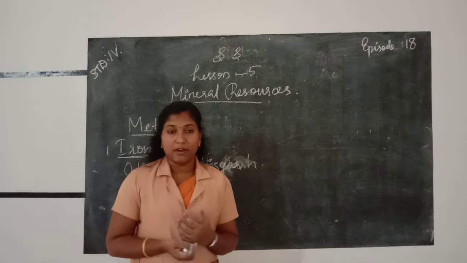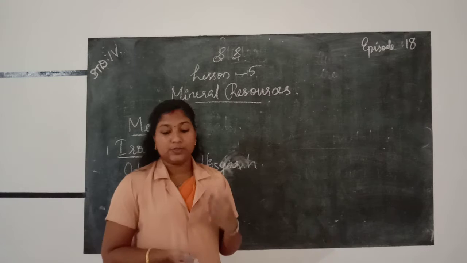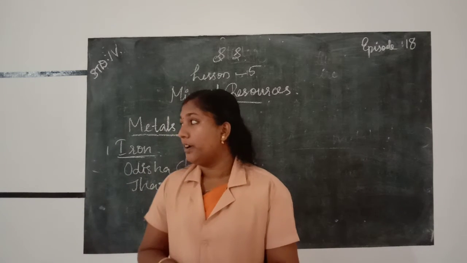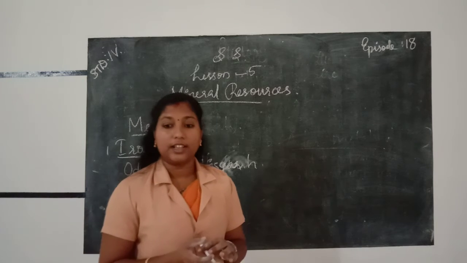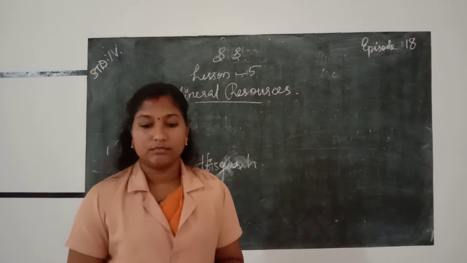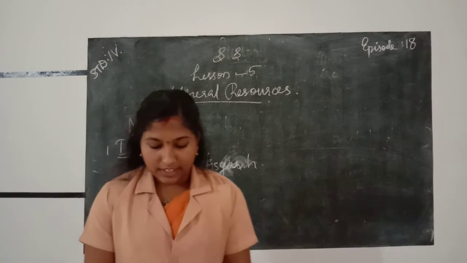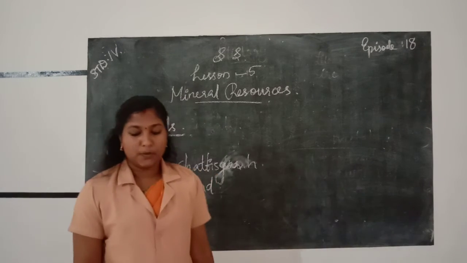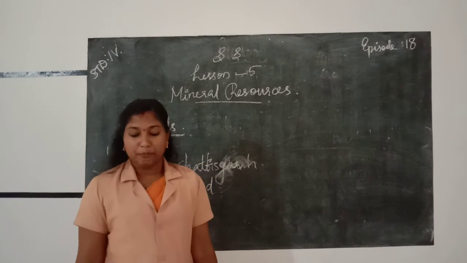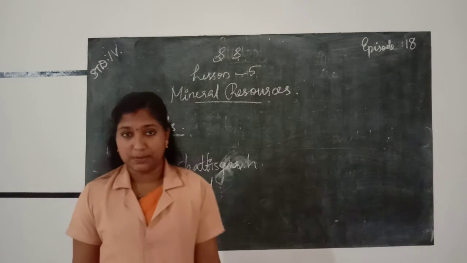Once again, about the metal iron. Iron is one of the most important metals found in our country. It is used for making large ships.